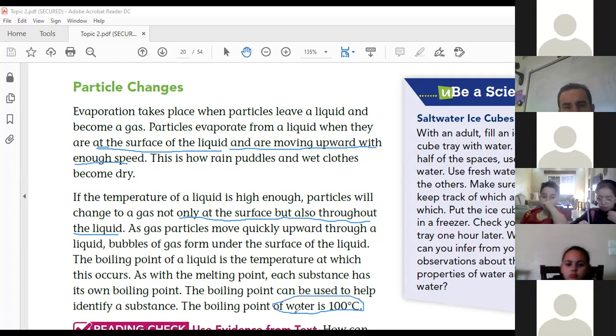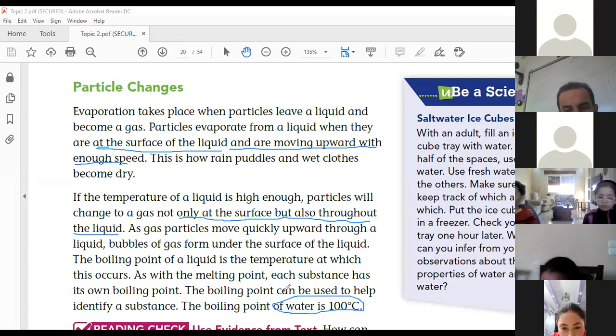So you have to know that boiling and evaporation, both of them, the matter changes from a liquid to a gas. But evaporation happens at the surface, while boiling throughout the liquid. Evaporation is slower than boiling. Boiling happens at a specific temperature, while evaporation can happen at any temperature. Is it clear?